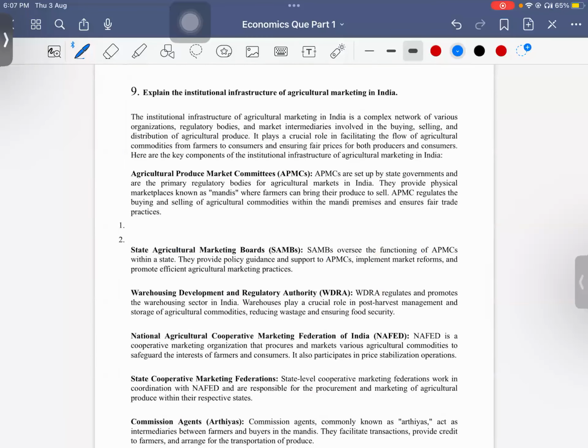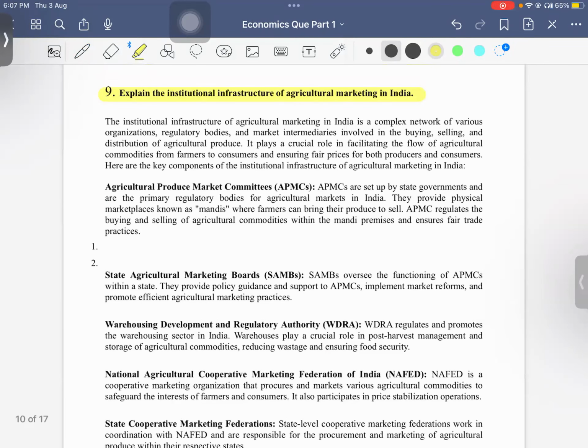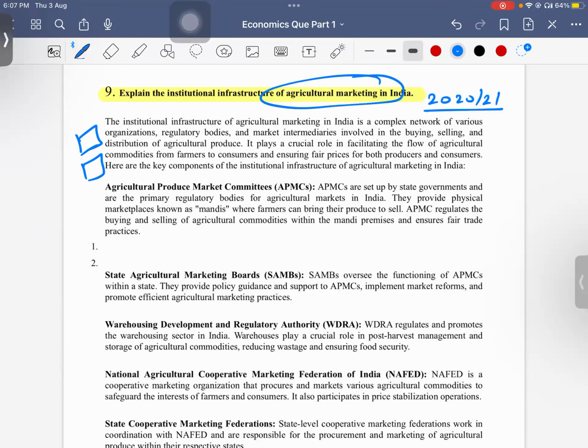So next we are asking about: explain the institutional infrastructure of agriculture marketing in India. This question also came, I think, in 2021 or 2022. So this is also a bit difficult question. What are the institutional arrangements? Means what are the government institutions which are working on agriculture marketing in India?